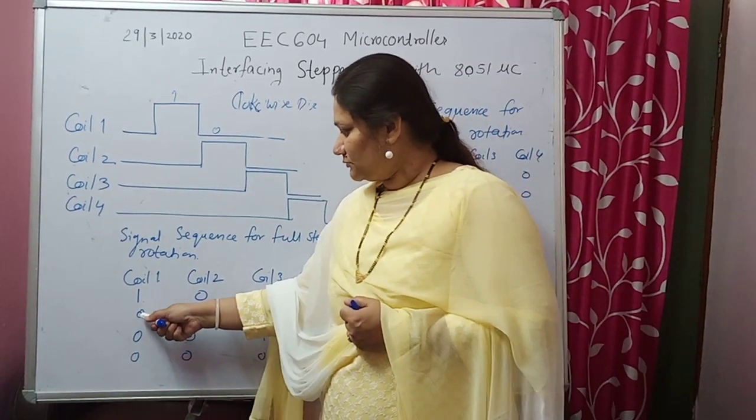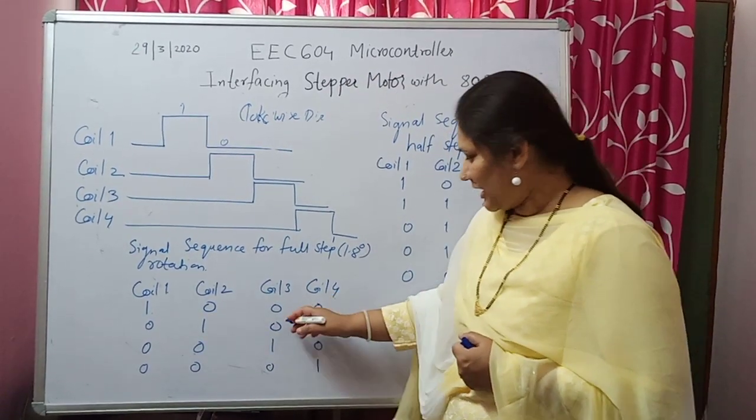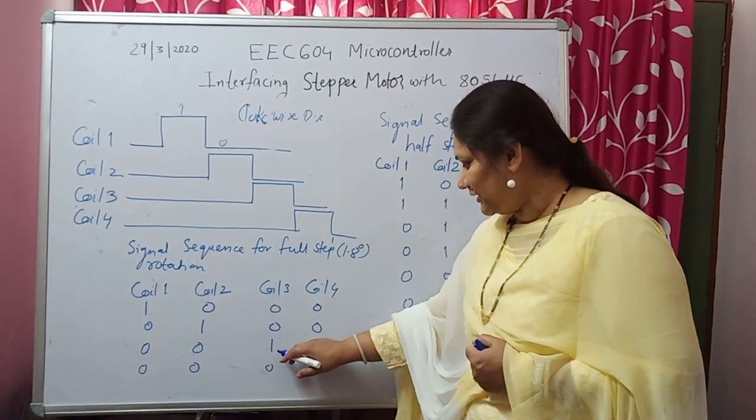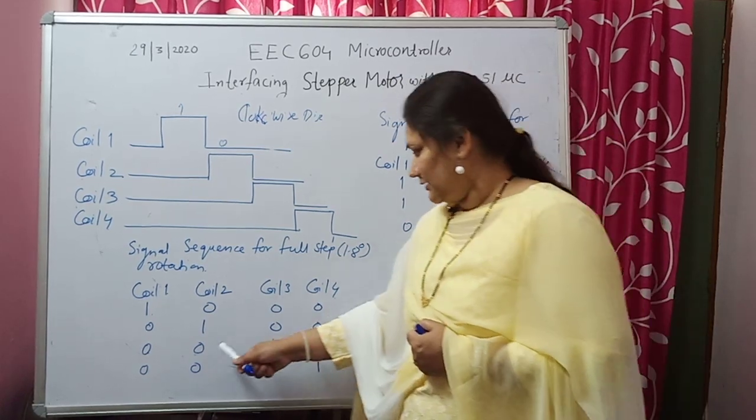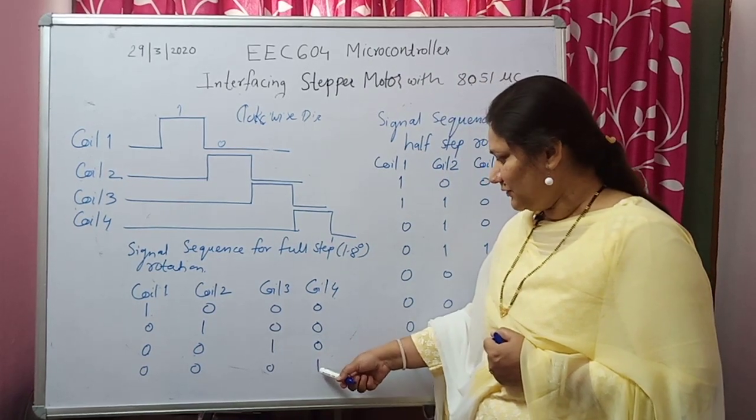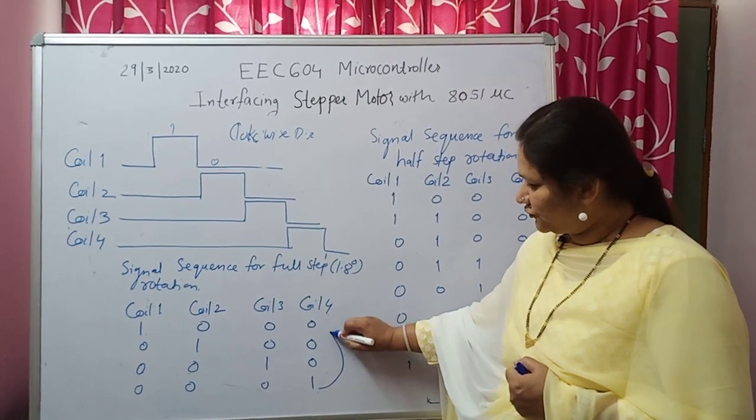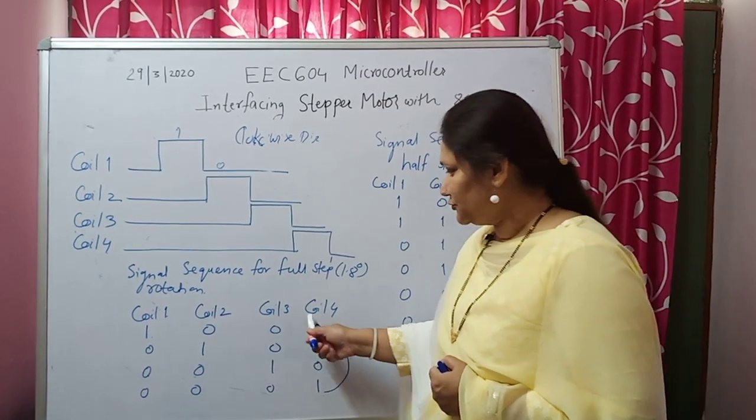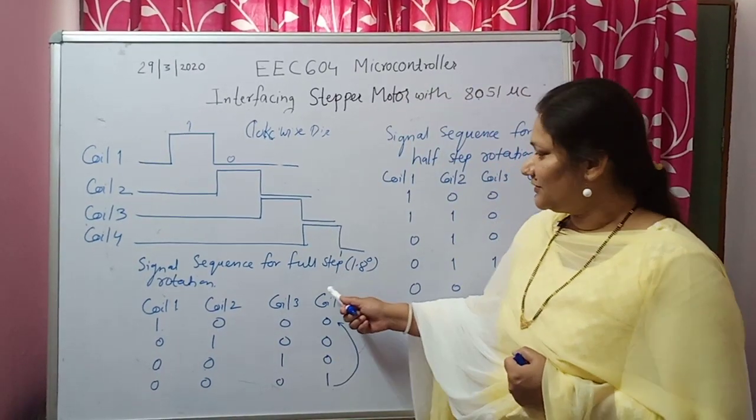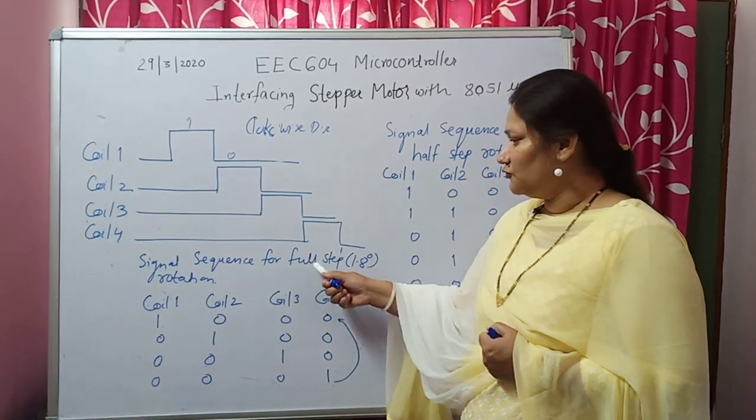Then next, coil 1 should get 0, coil 2 will get 1 and the rest will get 0. Then coil 1 and 2 will get 0, coil 3 will get 1 and coil 4 will get 0. And lastly coils 1, 2 and 3 will get 0, and coil 4 will get 1. After this, again we go with the sequence 1 0 0 0, 0 1 0 0, 0 0 1 0, 0 0 0 1. So this will cover one step. When you give this type of supply, this will cover full step rotation.